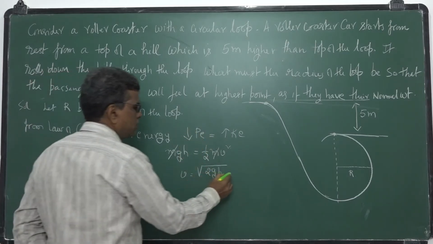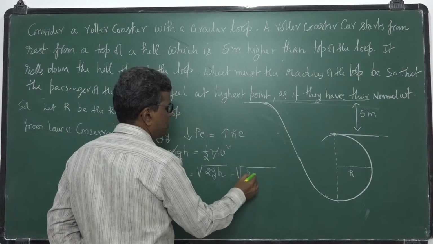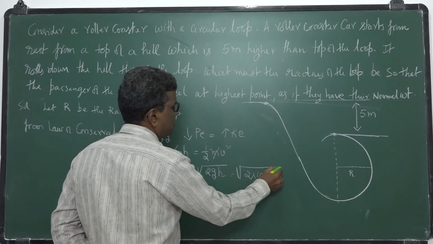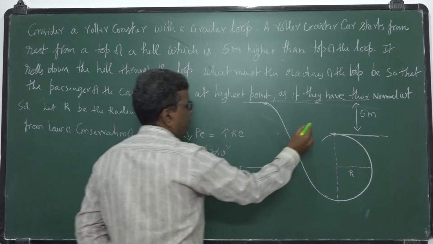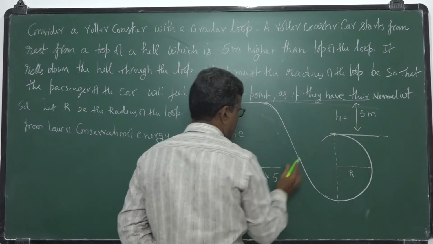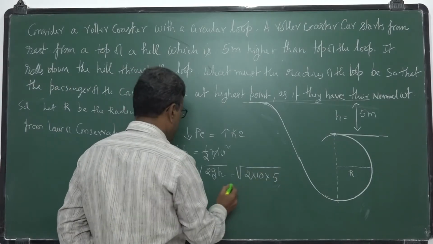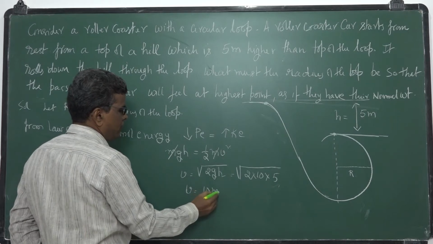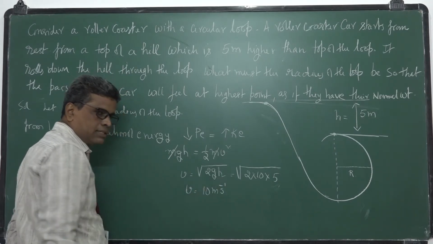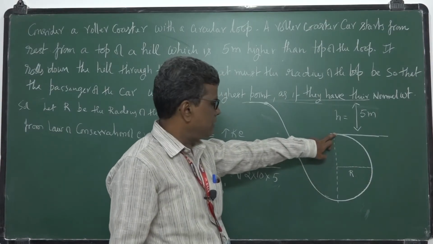Okay. So what is this velocity? Square root of 2g, let it be 10. What is h? 5 meters. So 2 into 5, 10. 10 into 10, under root, 10. So the velocity at this highest point is 10 meters per second. Velocity at this point, the highest point.